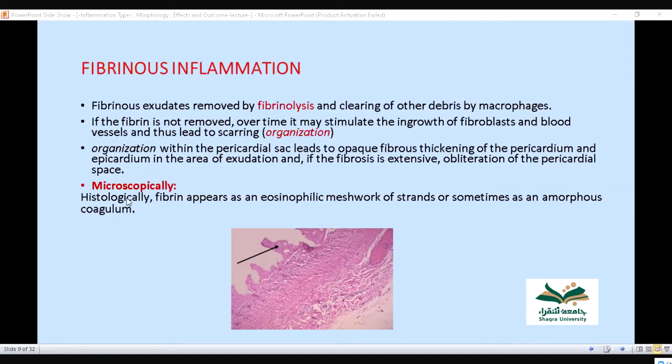Then if we see under the microscope, fibrin appears eosinophilic. Eosinophilic means a pinkish meshwork of strands, or sometimes a coagulum. So under the microscope, this is the fibrinous inflammation, and we see a lot of fibrin here. This is eosinophilic, pinkish in color.